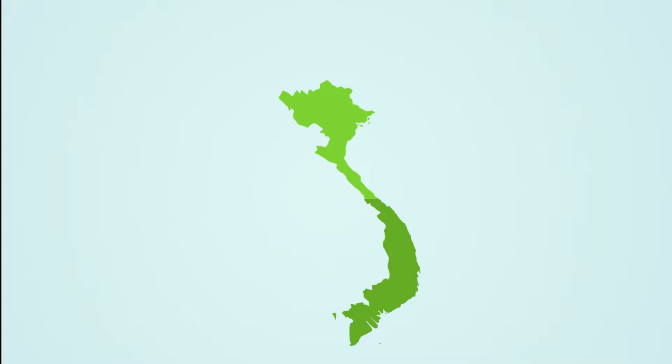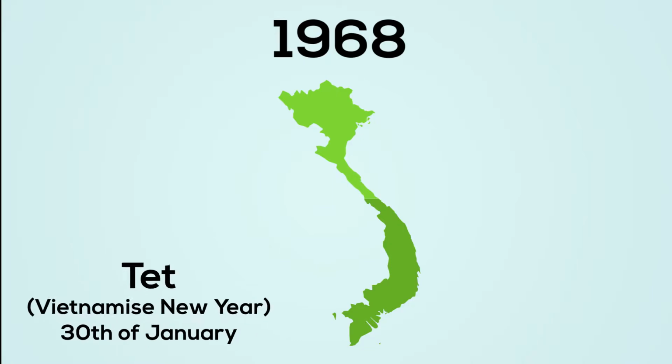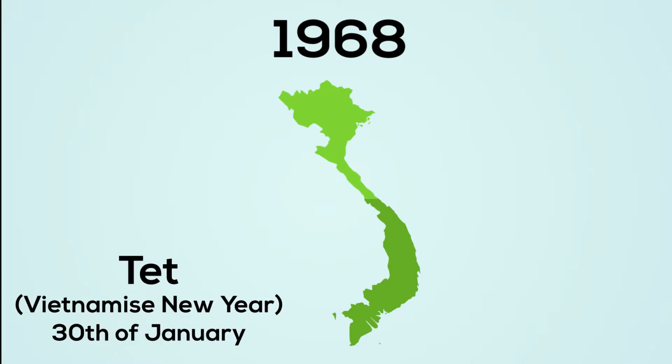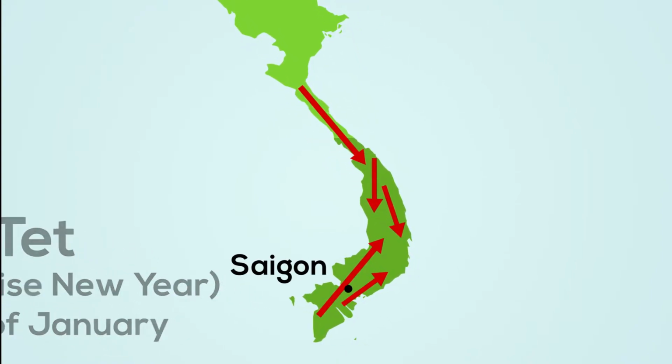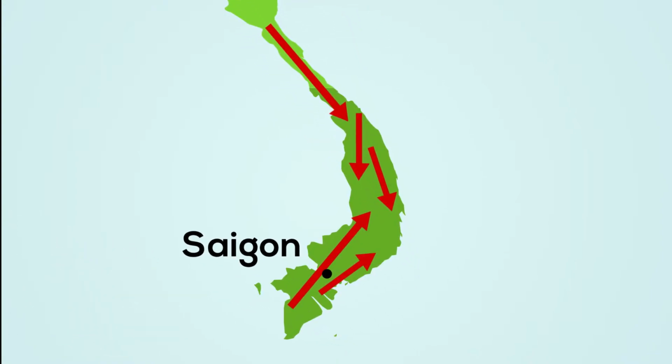On the 30th of January 1968, the Vietnamese New Year, known as Tet, the Viet Cong and North Vietnam launched a large-scale attack which took everyone by surprise. 85,000 troops attacked over 100 cities in South Vietnam, including the capital of Saigon. Despite being caught off guard, the US and South Vietnamese counterattack was extremely effective. The bloodiest battles took place in the former capital city of Hue, near the border between the two countries.